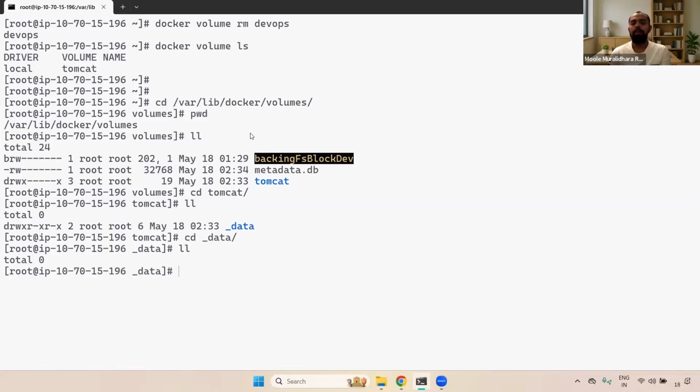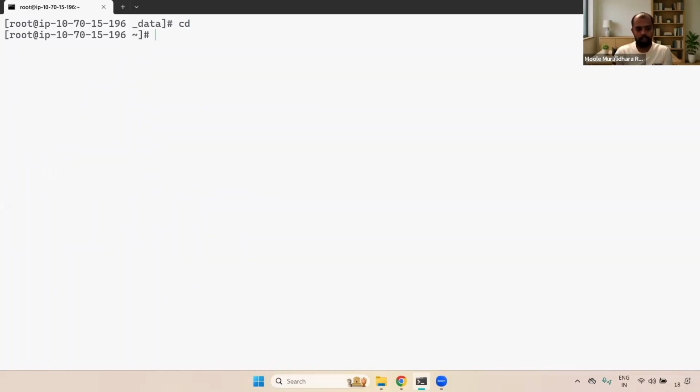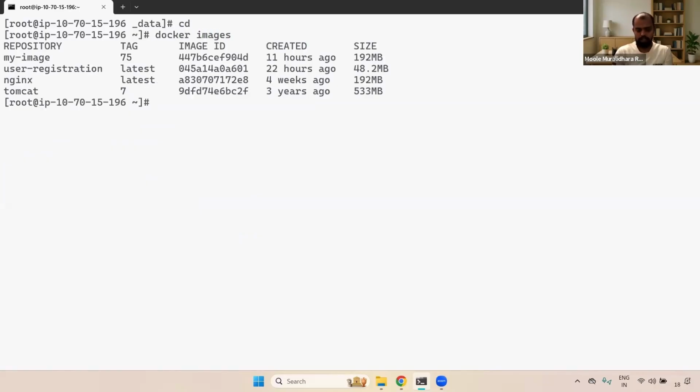Now we will create the container, and when creating the container, we will attach this particular volume. Then we will delete the container, and we can verify whether the data is stored under _data or not. Okay, fine. For that, you can go here, docker images. Okay, docker run -itd -v. V means volume. Here you need to give the volume name. What is the volume name?